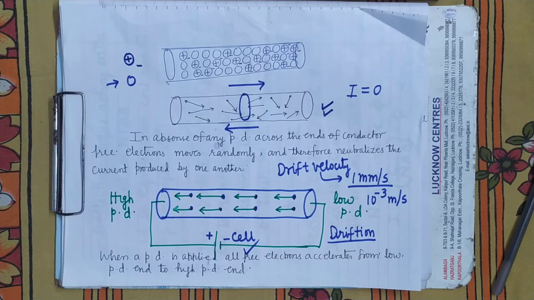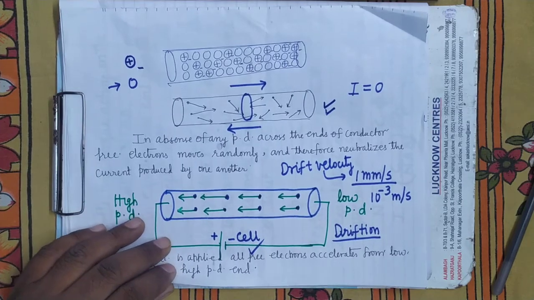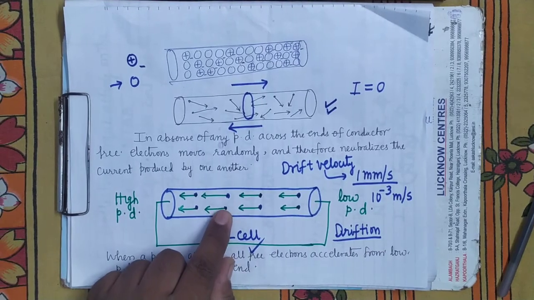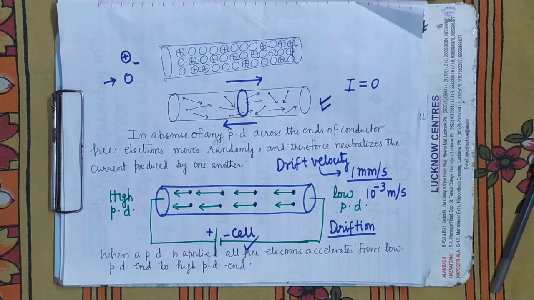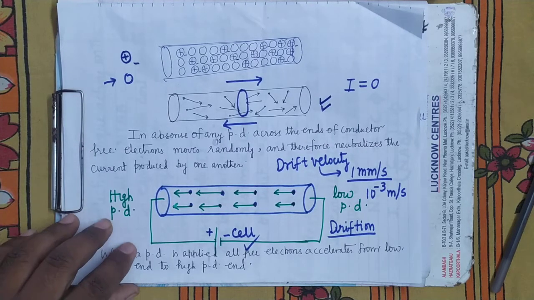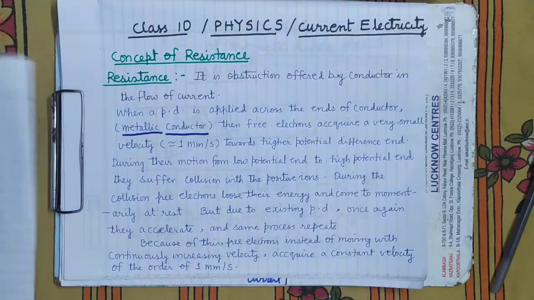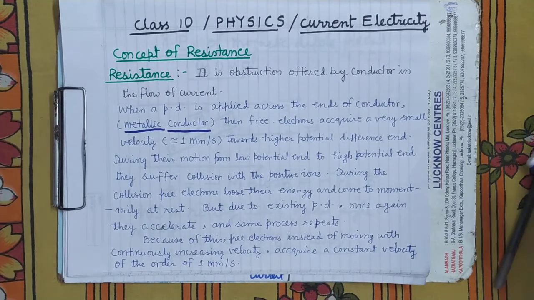So what is resistance? Resistance is the obstruction offered by the conductor in the flow of free electrons. This obstruction is produced due to the collision of free electrons with the positive ions. More the collisions, more will be the resistance. Less the collisions, less will be the resistance. It's clear?